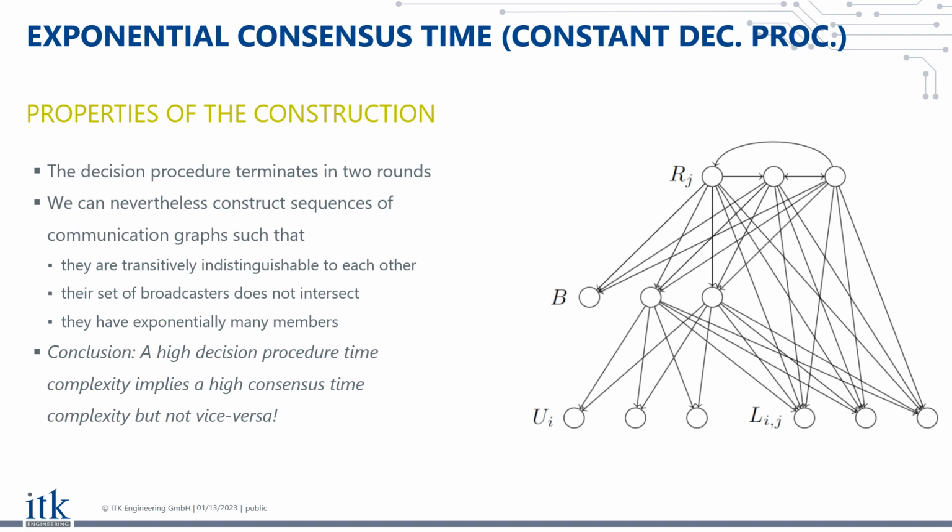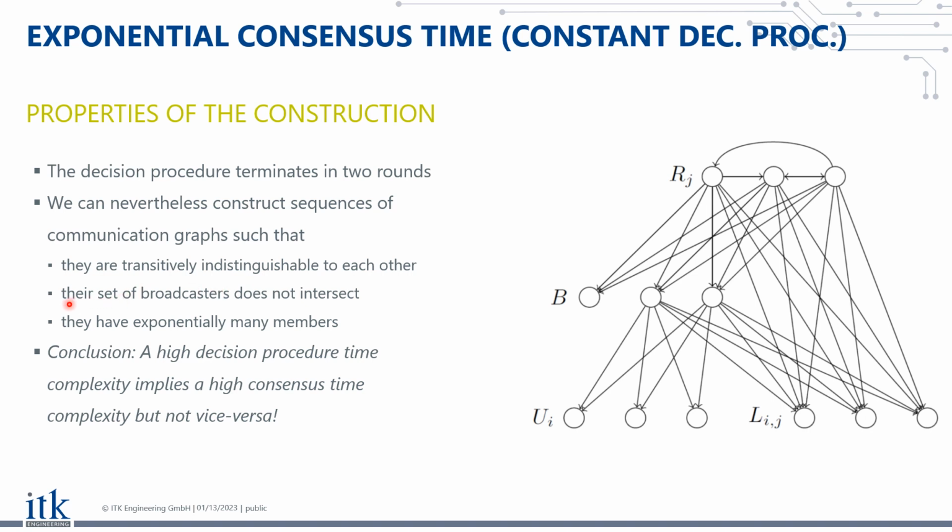So basically, it has heard from the same nodes in every round, and also recursively. So it has basically observed exactly the same thing in a perfect store and forward algorithm where everyone just records what they saw and sends the recording of the history to everyone else. This is the pairwise indistinguishability, and transitive indistinguishability just means there is a chain of pairwise indistinguishability between any two members of this set of communication graph sequences.